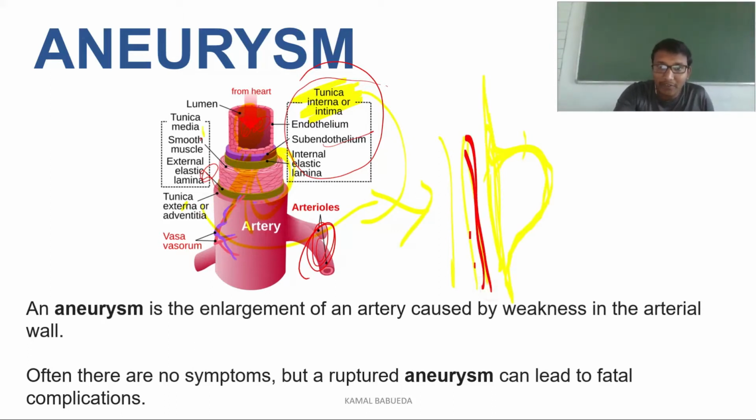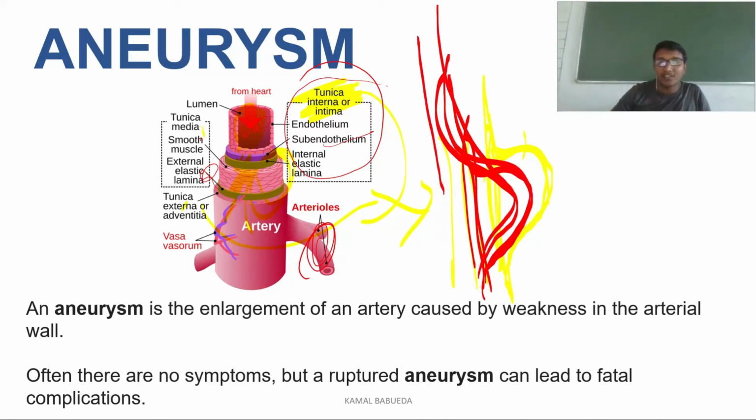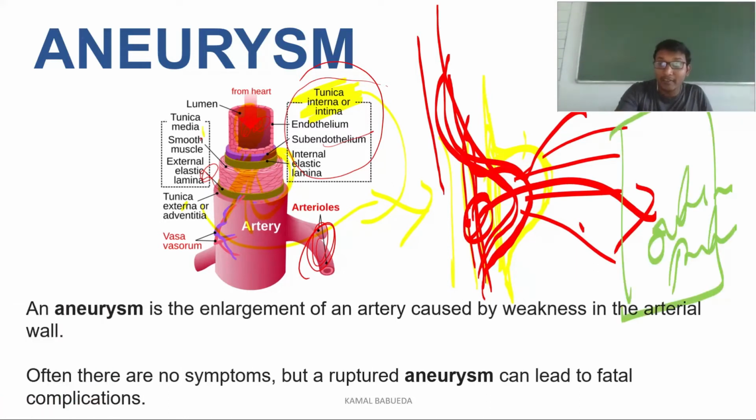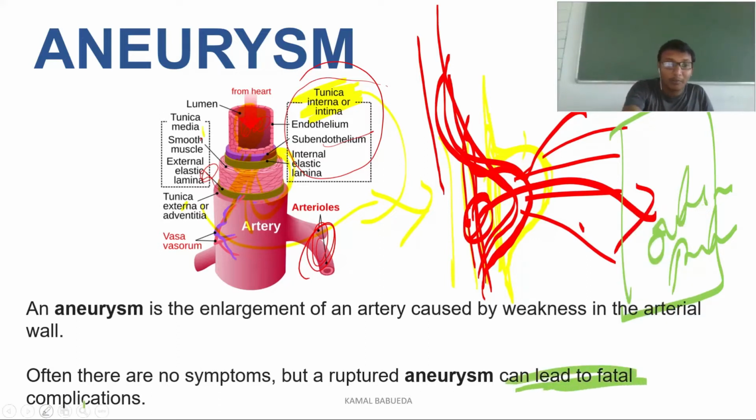This is the normal pathway of the blood. But because of the aneurysm, the blood is lodging here. There is abnormal flow of blood, but you cannot find any signs and symptoms, because even though the blood is coming and lodging here, it will go again to the particular part where it needs to go. But when this artery ruptures, the blood comes outside, from the internal to the external, and it ultimately affects the outer parts. Whenever the blood is lodging in the outer parts, this can lead to fatal complications.